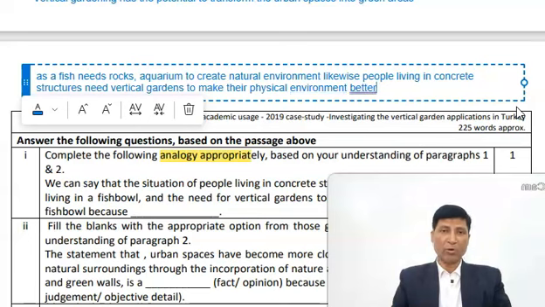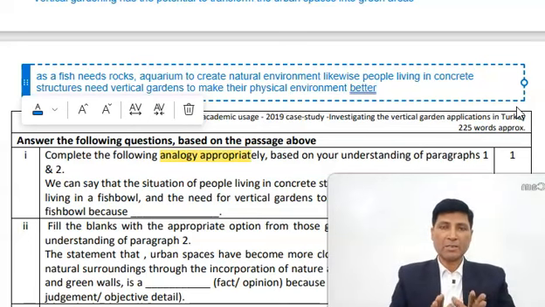You can use healthy also, you can use good also. So this is the analogy that can be drawn here.